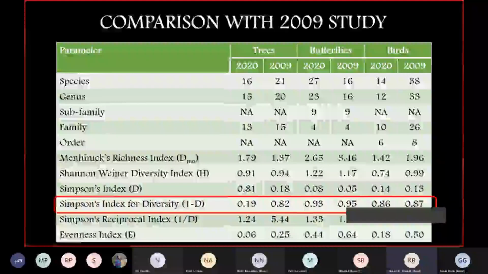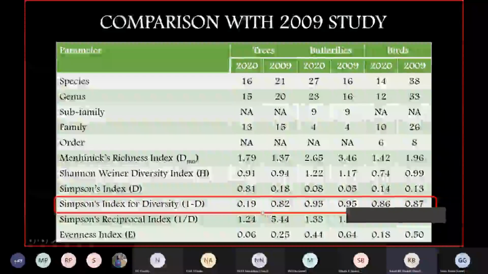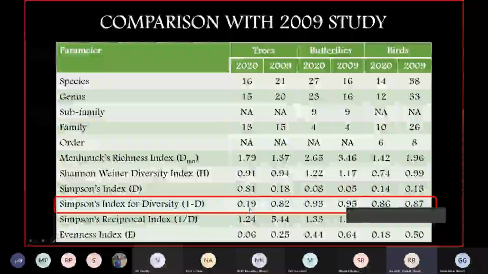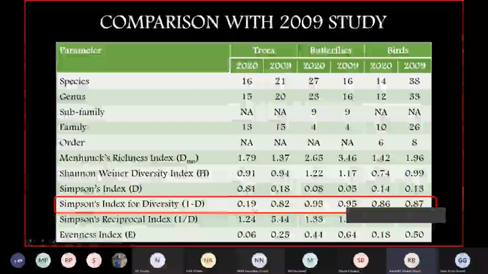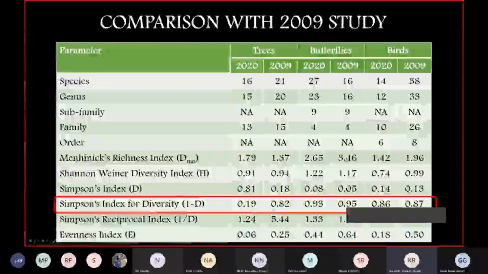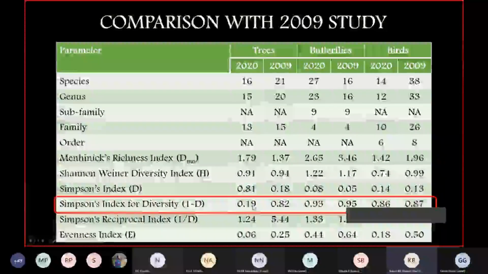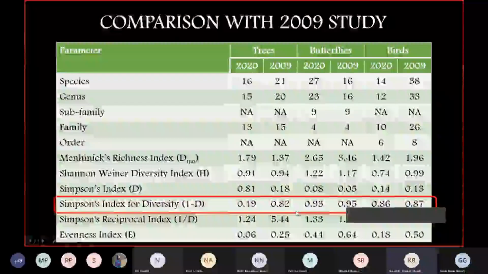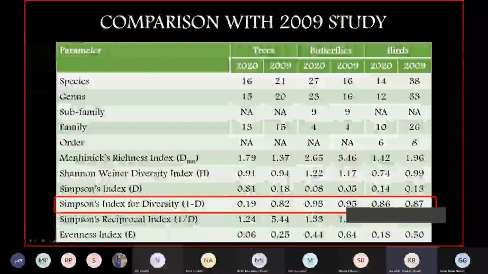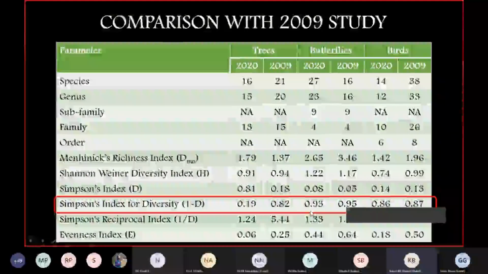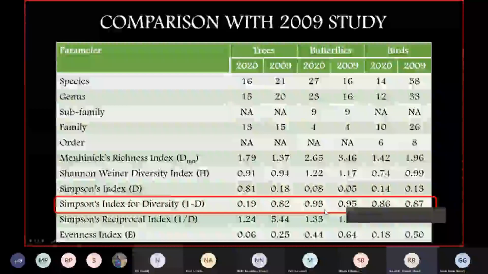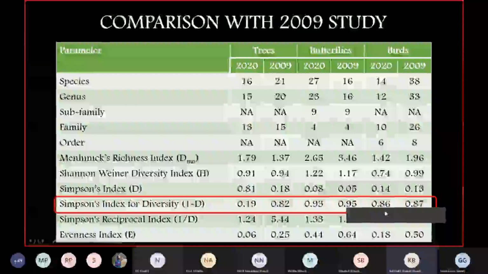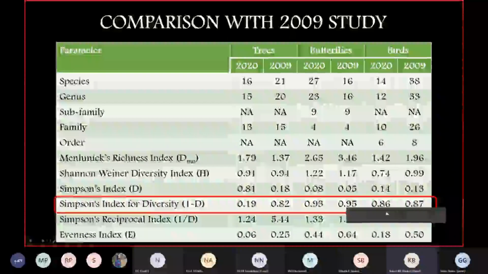Yeah, Gauri. So when you talk about the diversity index, as I said, it is exactly the opposite of Simpson's index. So again, with birds, with trees, it tells you that the diversity is decreasing because the value is getting farther away from 1 as compared to 2009 and 2020. Butterflies, there is not much of a change, though if you look at it, there has been an increase in the number of species. Diversity-wise, the change is not much. Birds, again, the change is not much evident. Can we have the next slide, Gauri?